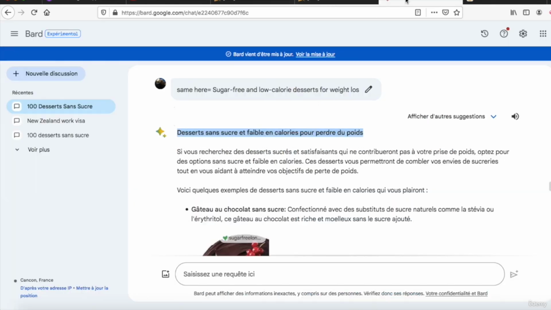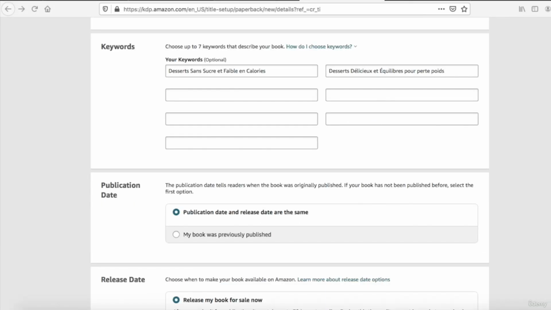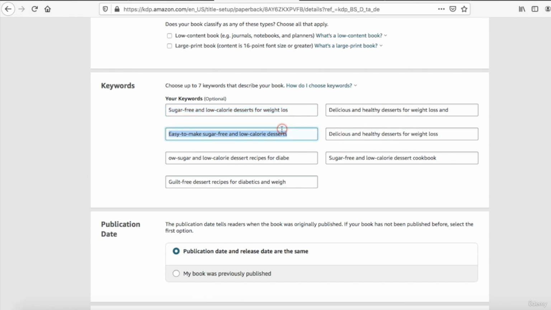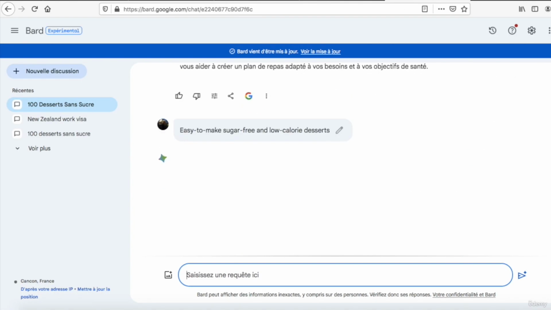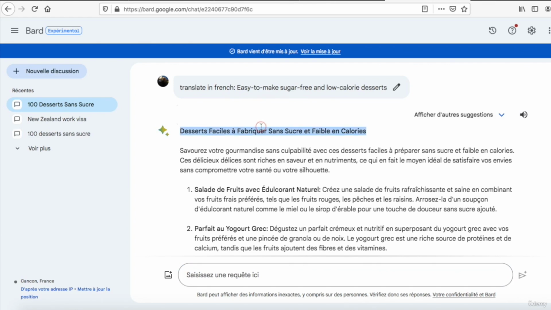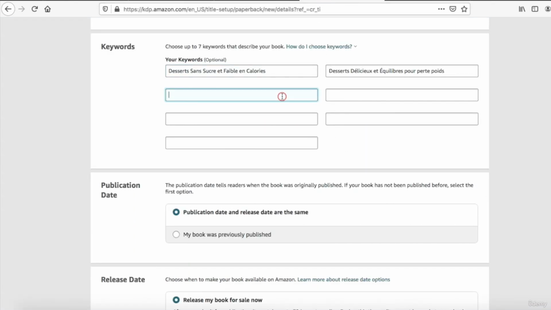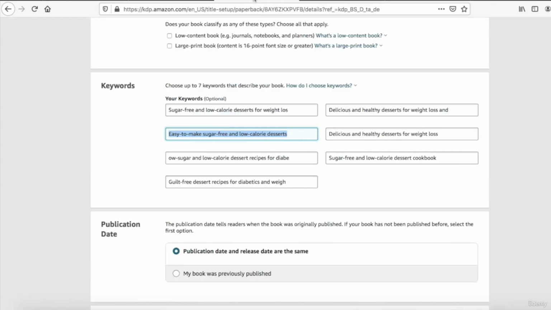Okay. And you keep translating here. Okay, so you understand how to do it. I will go faster here.